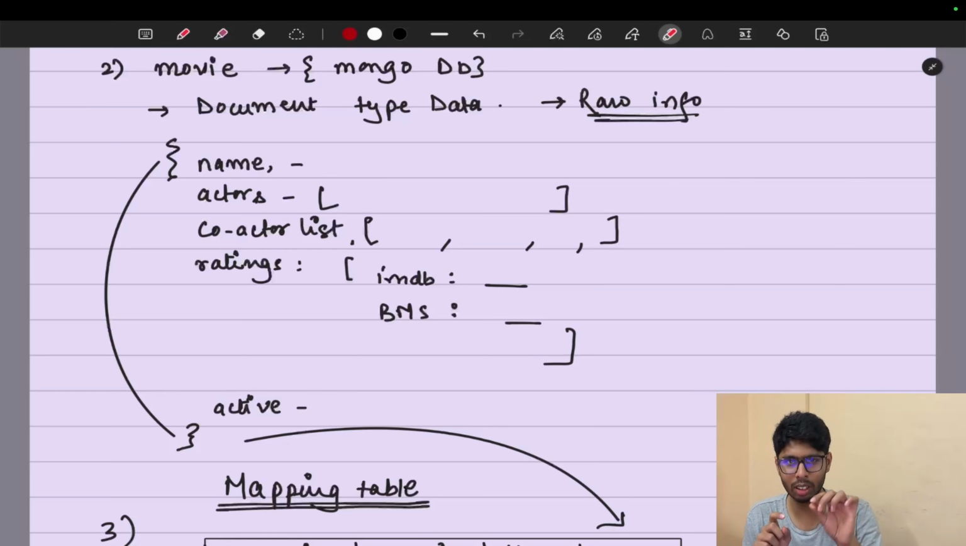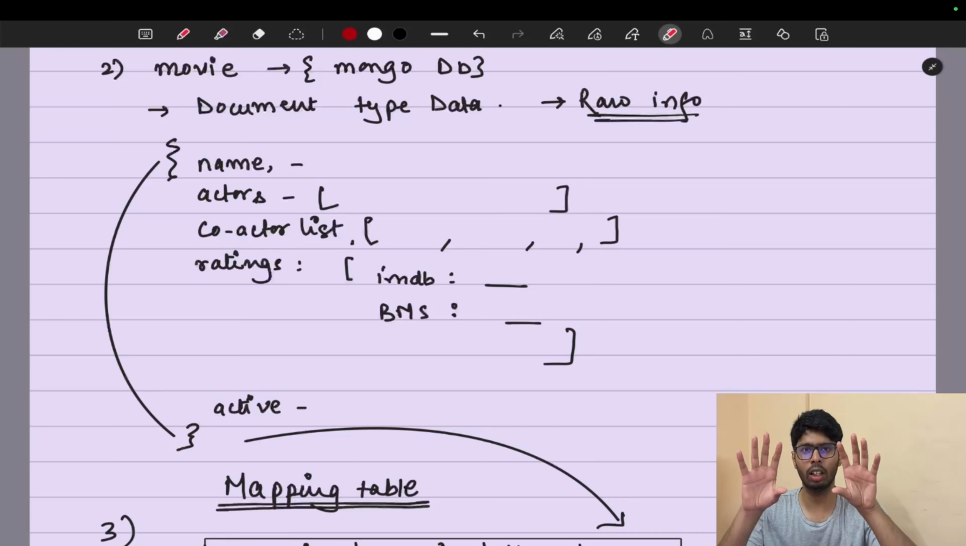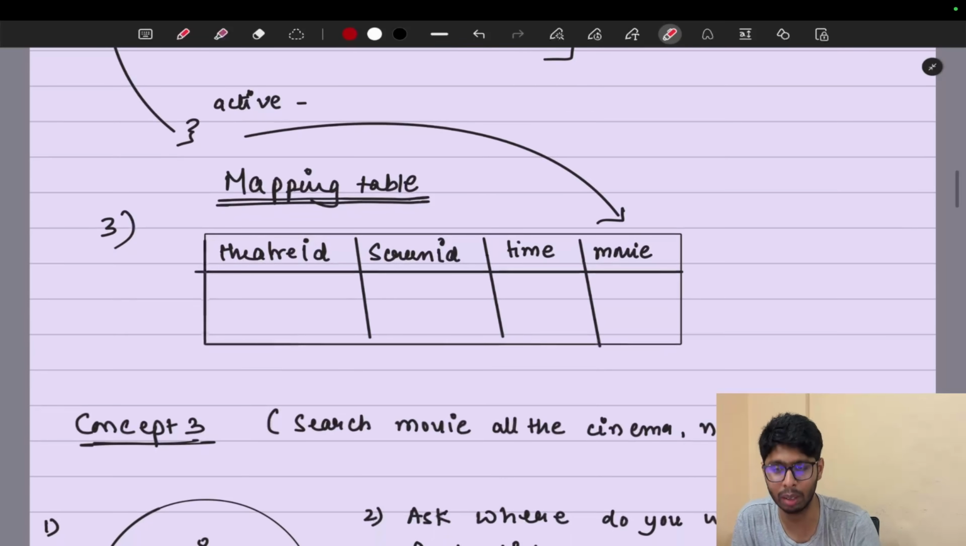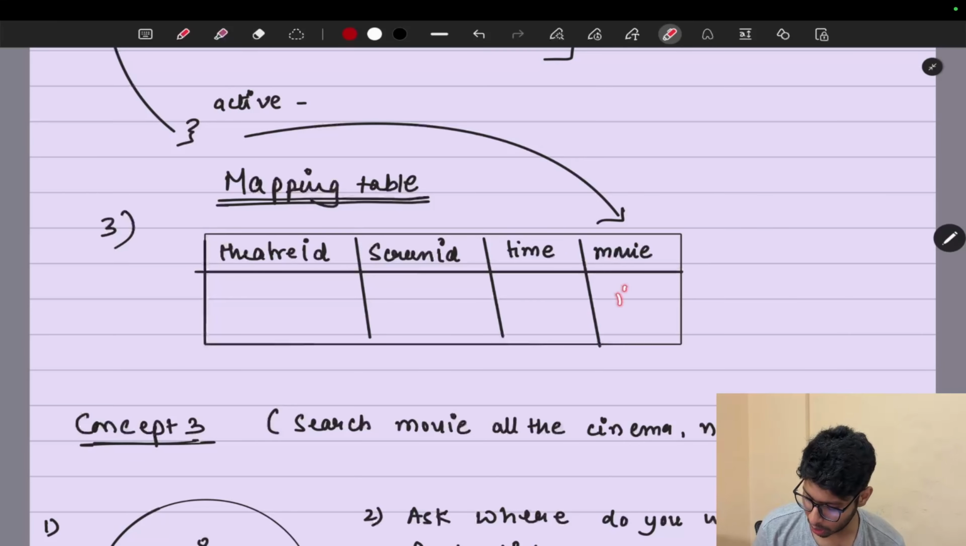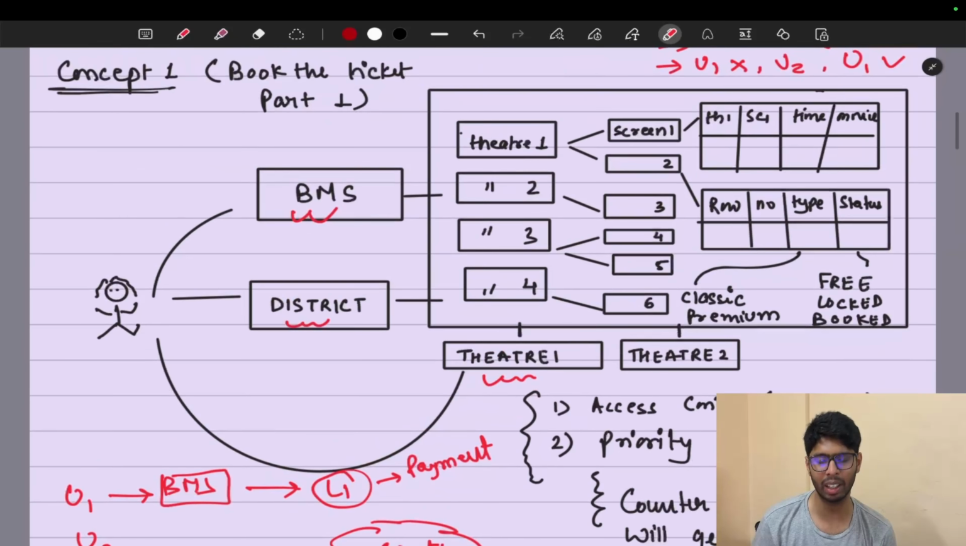And this particular ID of the document is going to be linked with our relational database. So I made one mapping table here as well: theater ID, screen ID, time, and movie, which says at what time this movie is going to be played. Here you will just pass the document ID of that movie. So this is simple relational: all the tables are going to be in MySQL, Postgres, or any relational database. Only the movie section is going to be in the non-relational database.